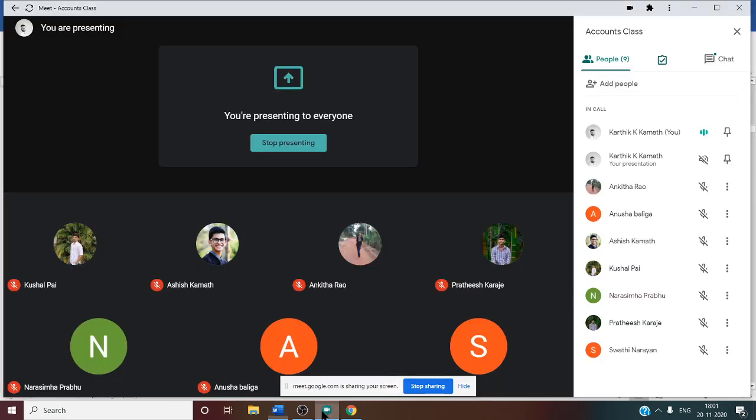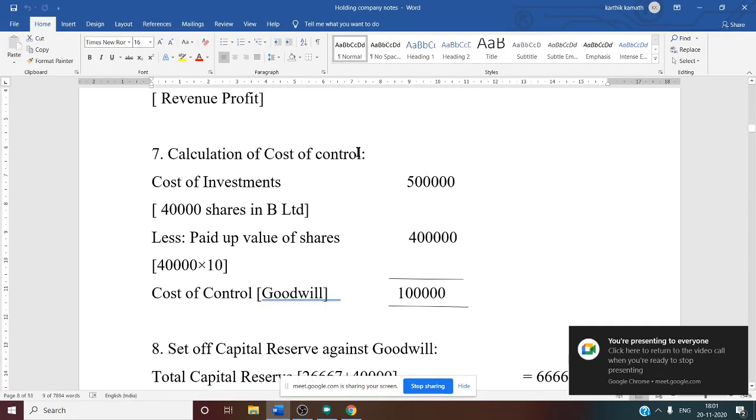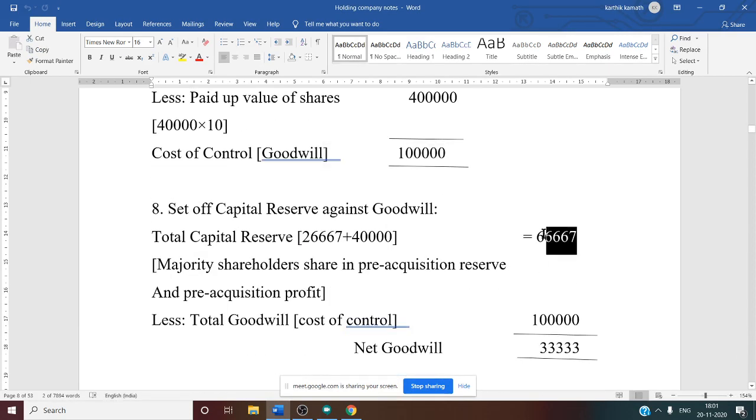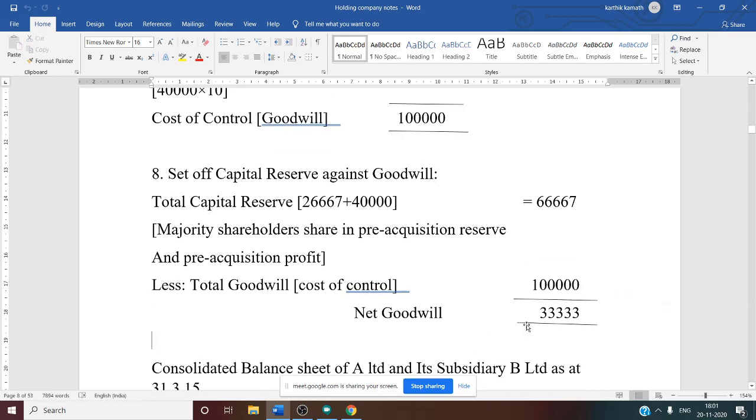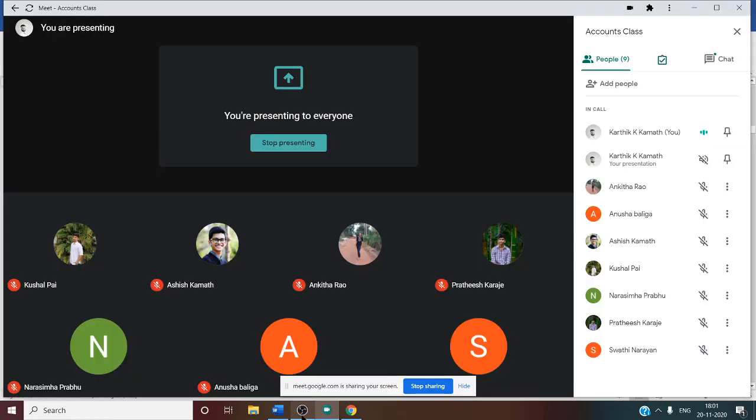From that we need to deduct the total goodwill. Total goodwill we got in calculation of cost of control answer, that is 1 lakh. So 66,667 minus 1 lakh. Here capital reserve is a negative balance, it is less 66,000. Positive balance goodwill is more. So of course our final answer, that is net goodwill, is 33,333, a positive balance. So this positive balance you have to show in the asset side of the consolidated balance sheet as goodwill. Yes. So in the next class we need to discuss about